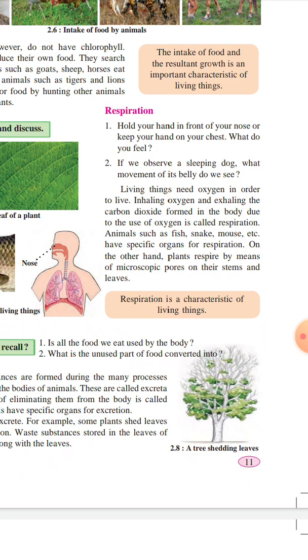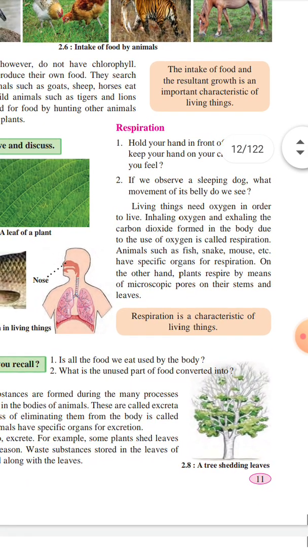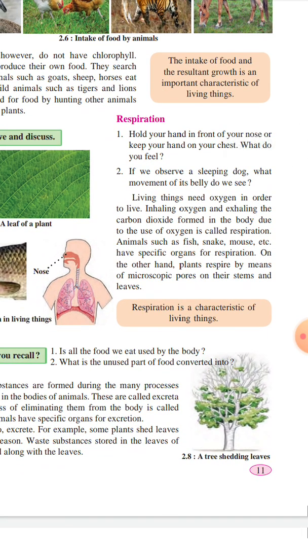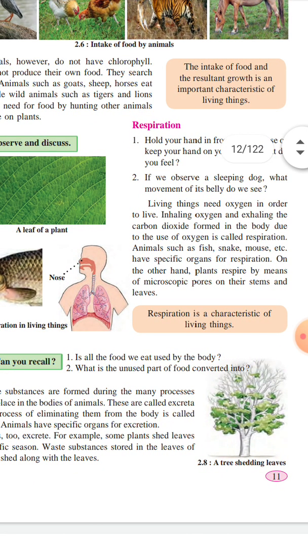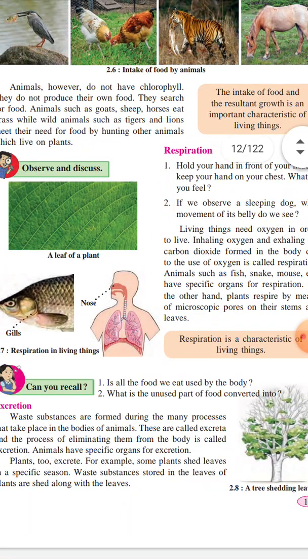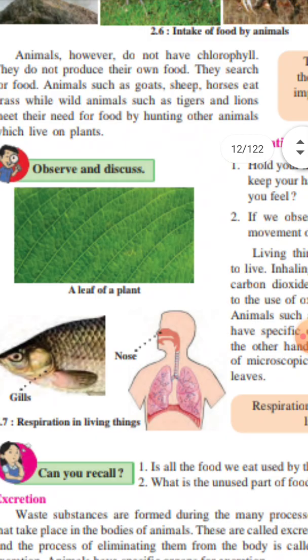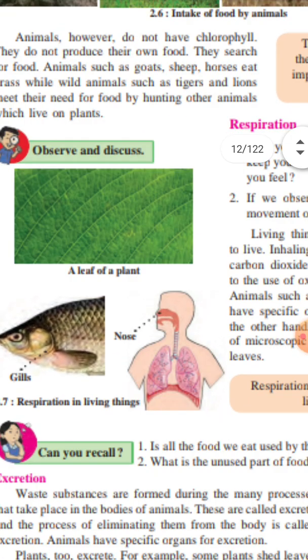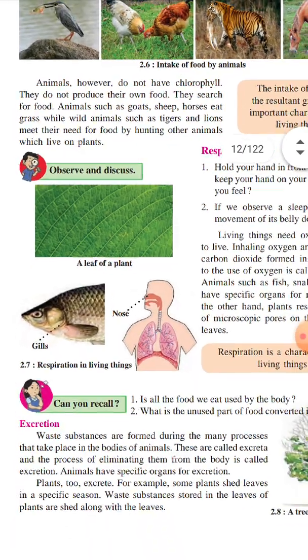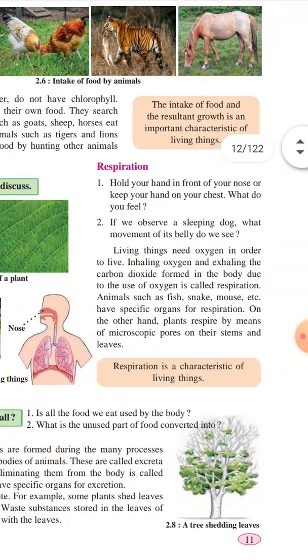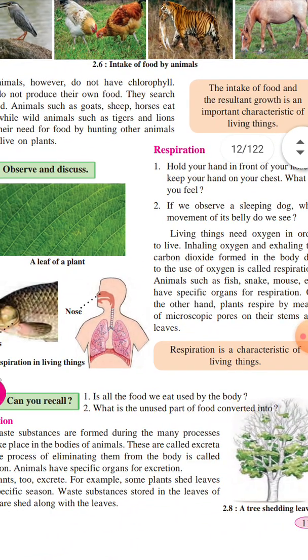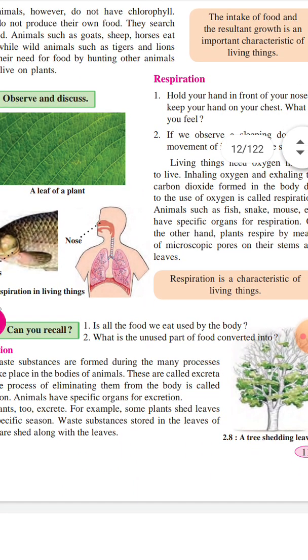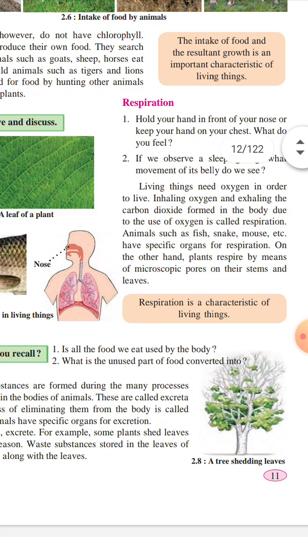Animals such as fish, snake, mouse, etc. have specific organs for respiration. On the other hand, plants respire by means of microscopic pores on their stems and leaves. See, in a leaf of a plant we see some pores, small tiny holes, and with the help of those they inhale, or they do respiration. Respiration is a characteristic of living things.